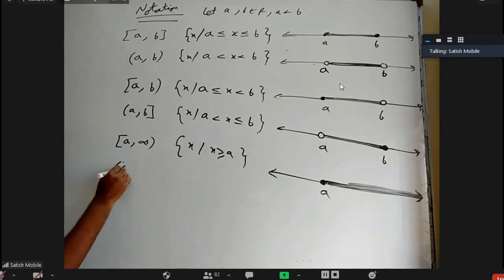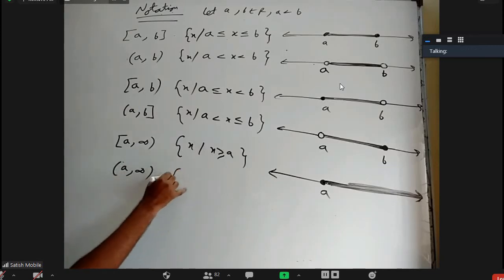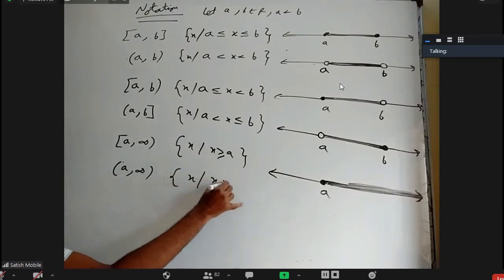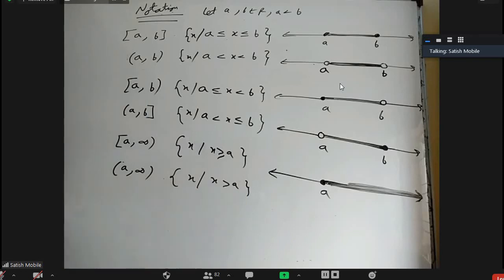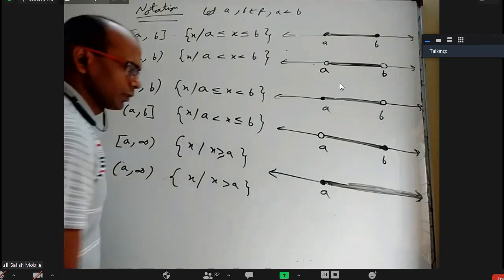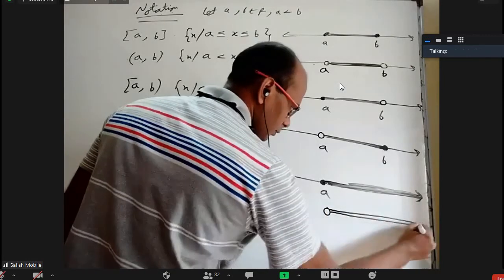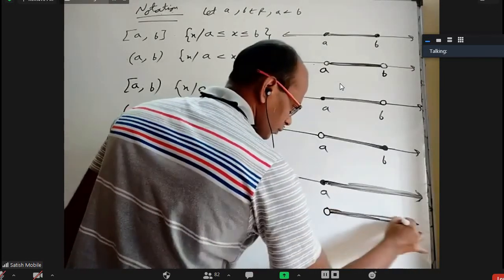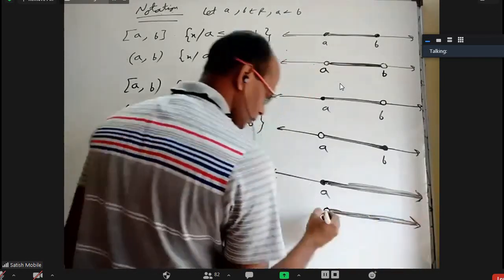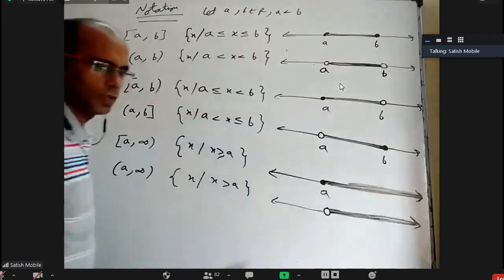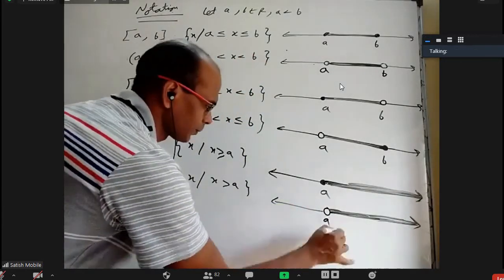If I take open interval a to infinity, x such that x is greater than a, all numbers greater than a, not a. It's the open a, but on the right side everything is a thick line, and the left side is thin.